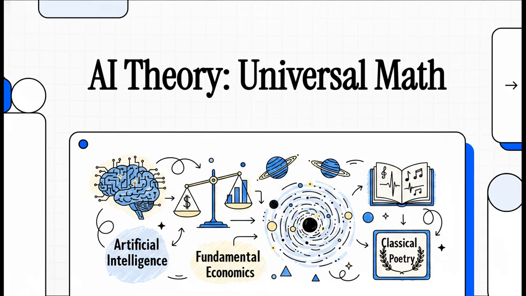Today, we're doing something a little bit different and honestly incredibly cool. We are going to decode this highly abstract, utterly fascinating mathematical document. And I mean, we're looking at a formalized framework here that actually unites artificial intelligence, fundamental economics, astrophysics, and, yeah, believe it or not, the syllable structure of classical poetry. It's literally a true universal theory. So let's just break the whole thing down step by step.